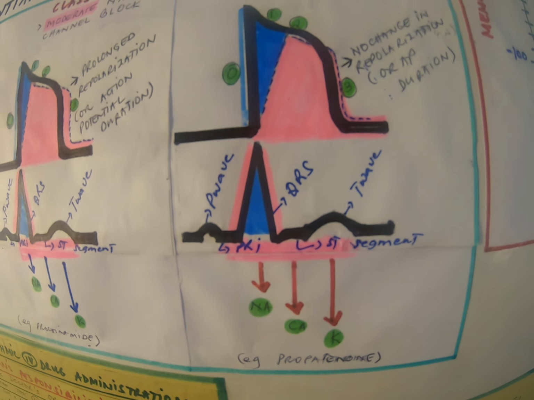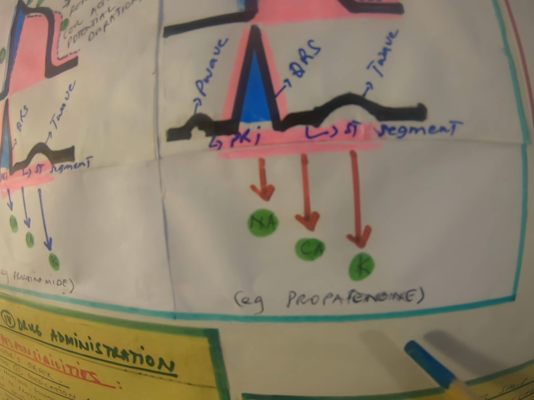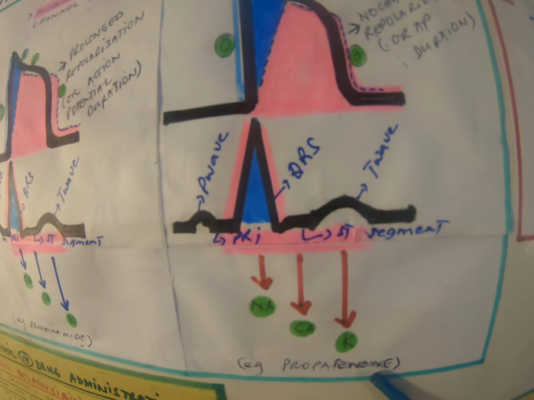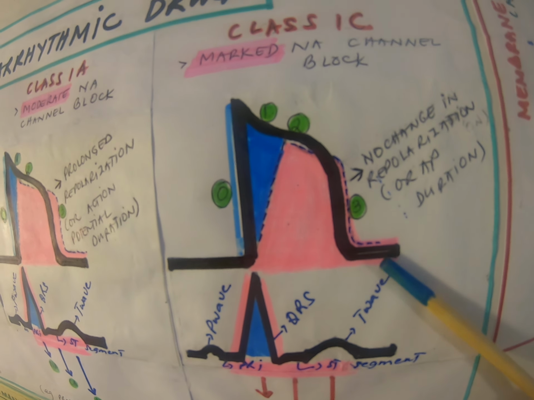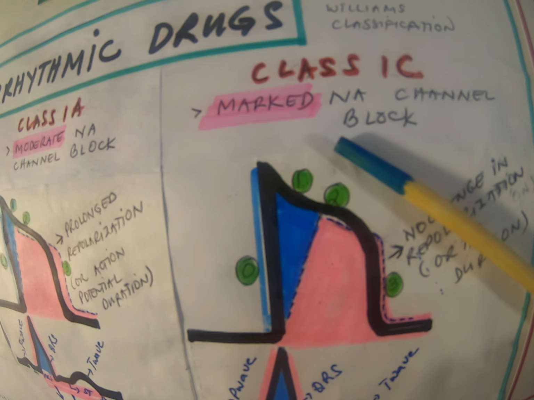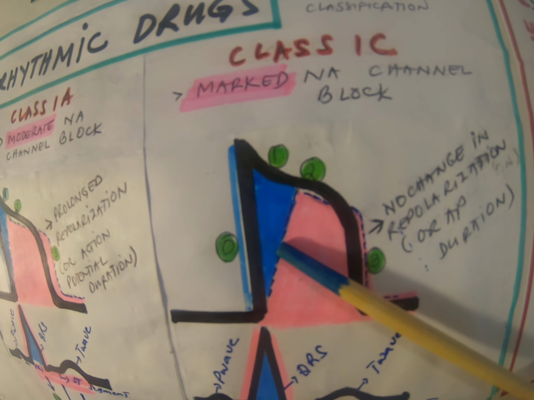Next subtype is class 1C. An example of this is propafenone, or Rythmol, but usually I've seen this given PO, and rarely. If you look at the sodium channel blockade effect, it's really marked. That's the blue one.